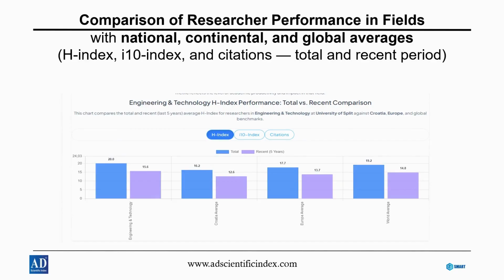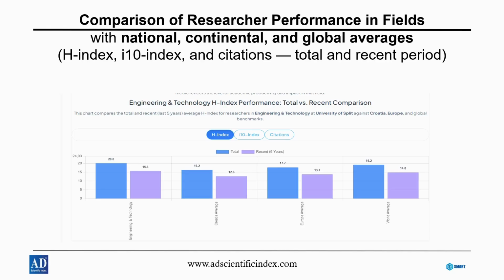The chart compares total and recent H-index performance in engineering and technology, with national, continental, and global benchmarks. Researchers at X university show stronger overall H-index values than the Croatia and Europe averages, and remain competitive with the global average. The comparison highlights how productivity trends shift over the last 5 years, giving a clear view of academic impact across different regions.